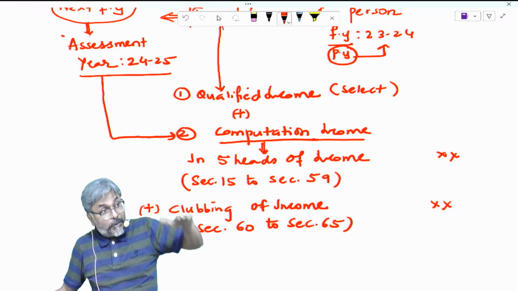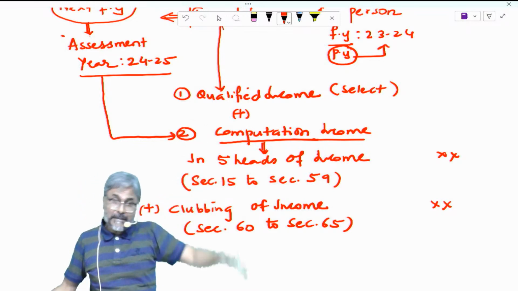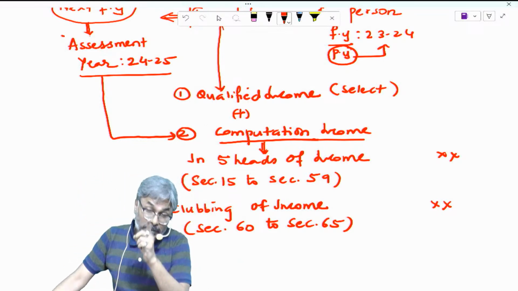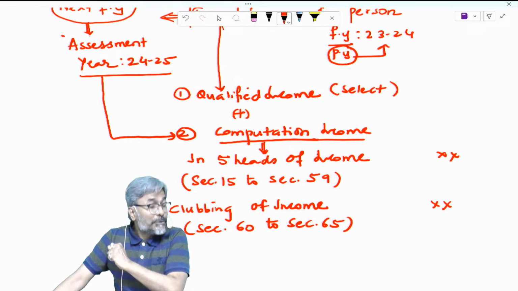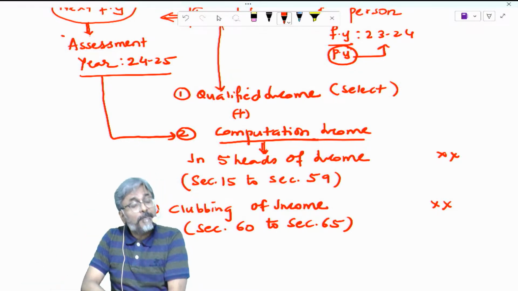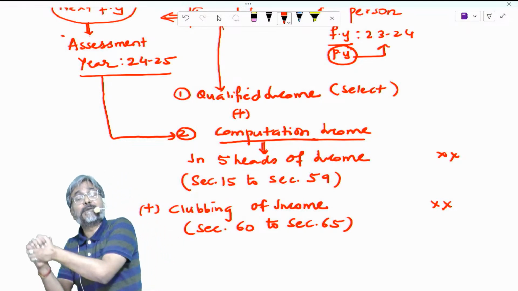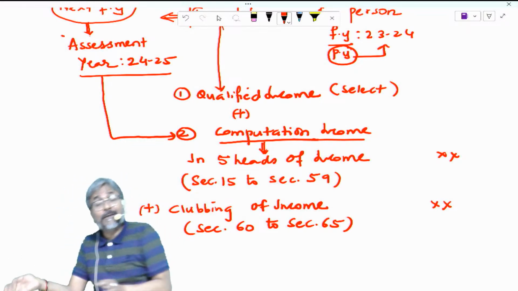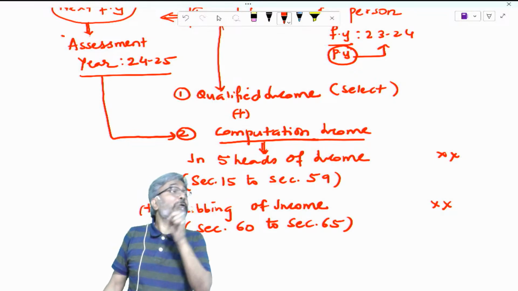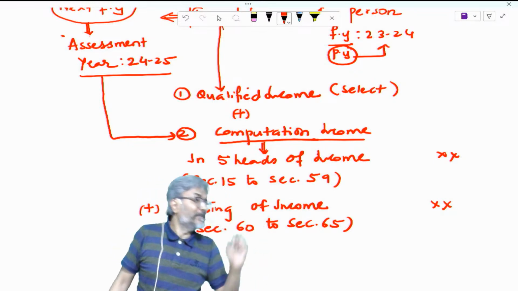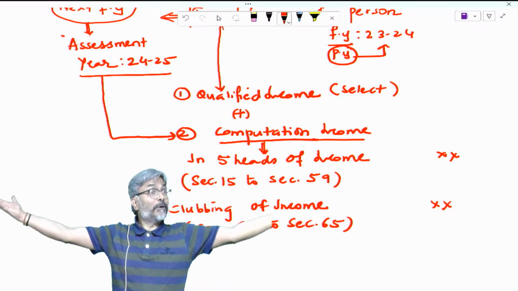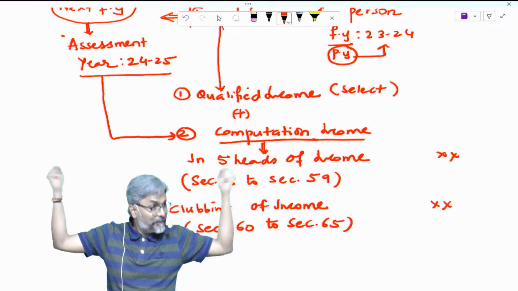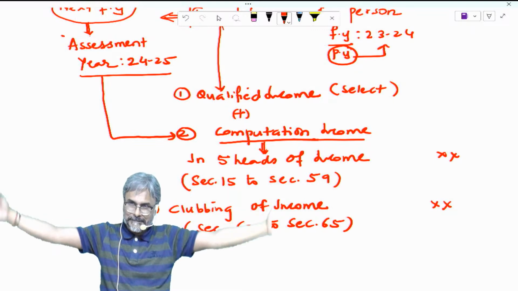So the House of Lords, which is the Supreme Court there, said that yes, as per the principle of natural justice, if in the year of profit you are taking 30% from him, then in the year of loss you have to repay 30% also to him. In the year of loss, you have to repay 30% to him. That is what justice is all about. This is the principle of natural justice.